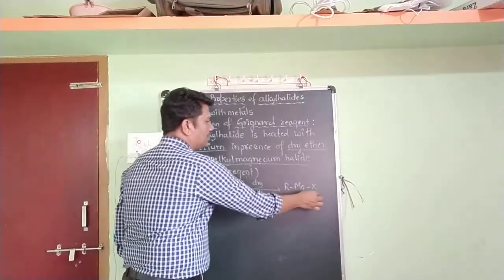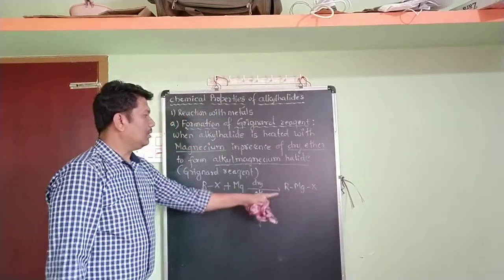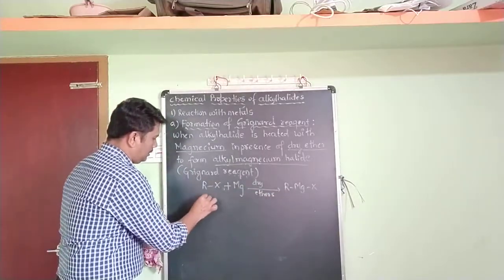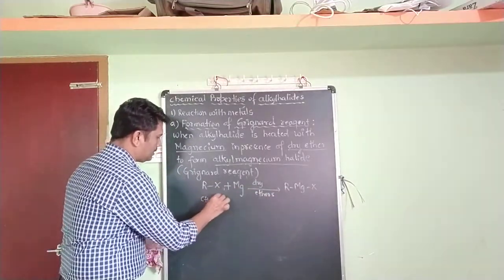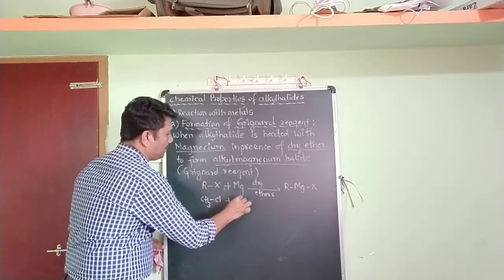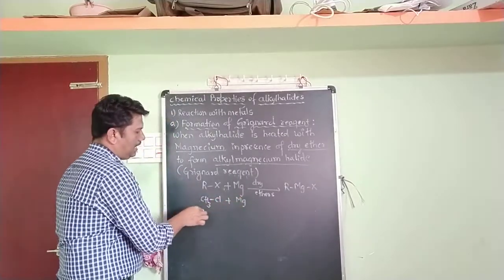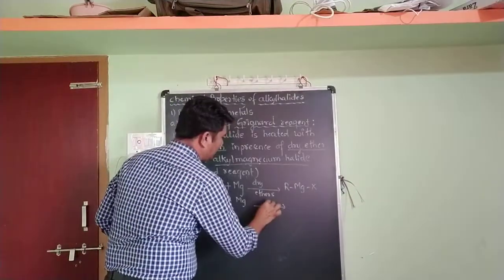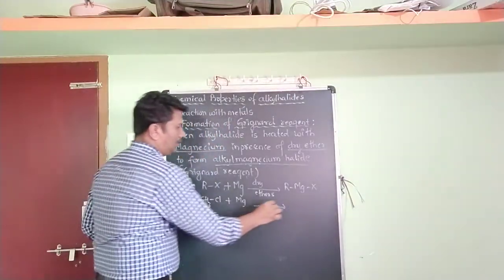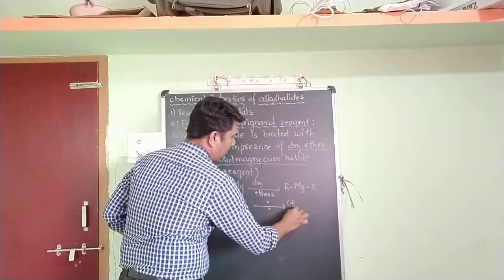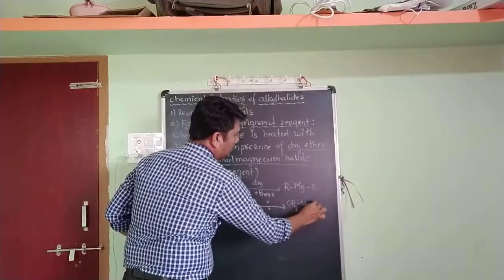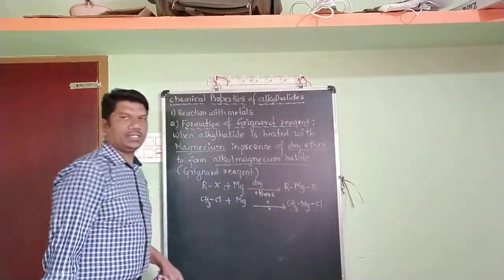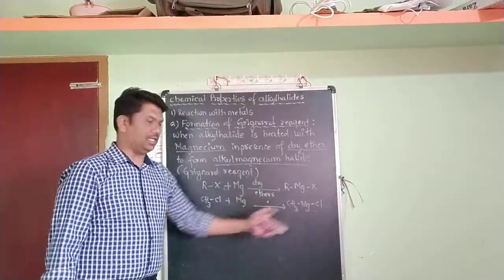So RMgX is known as Grignard reagent. I'll take one example. CH3Cl plus Mg. This alkyl halide is methyl chloride. In presence of dry ether, it becomes CH3MgCl. Methyl magnesium chloride is the Grignard reagent.